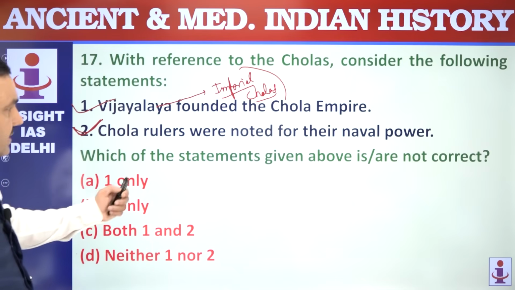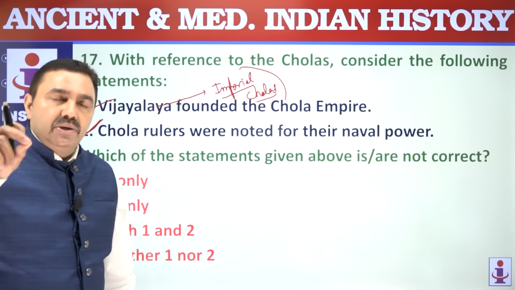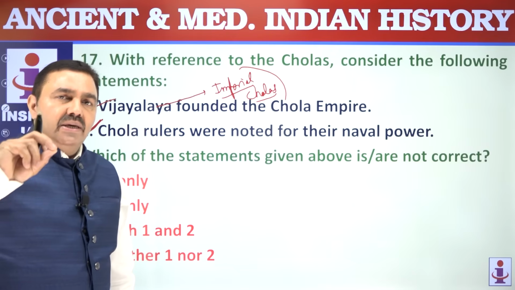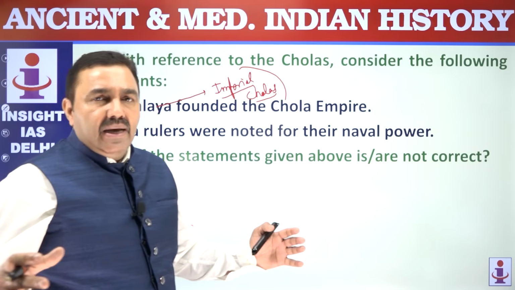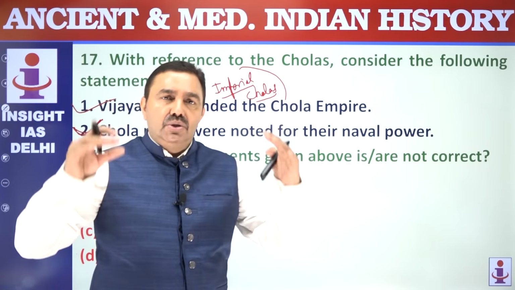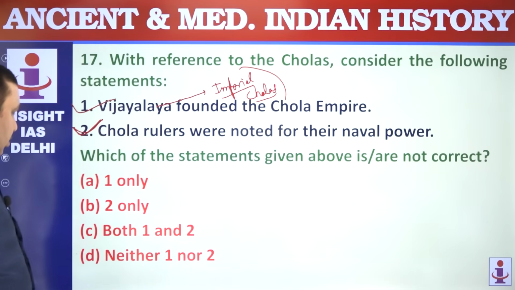They were the only dynasty in Indian history to have overseas colonies. Remember that point. Generally, the books say that Indians were not ambitious, they were content with what they had, and they never tried to have overseas colonies. Cholas had overseas colonies. Both are correct, not correct, neither 1 nor 2.